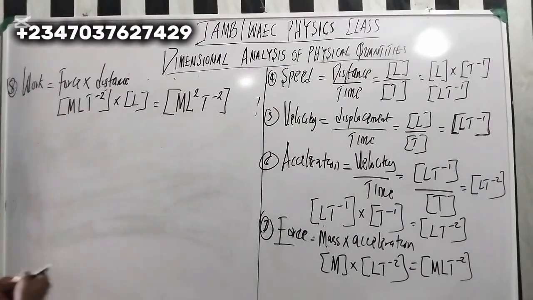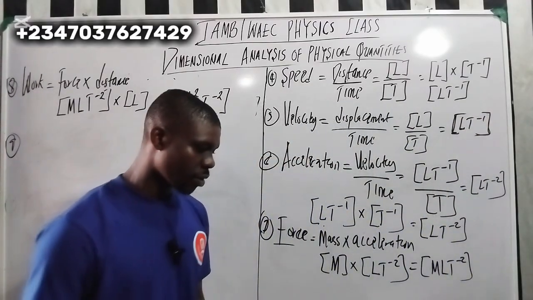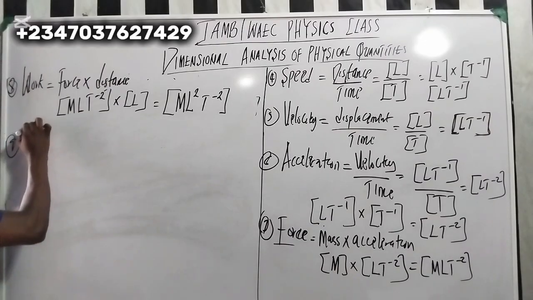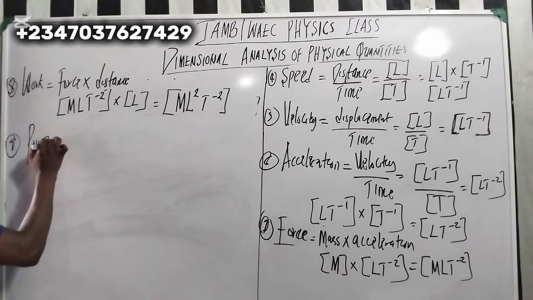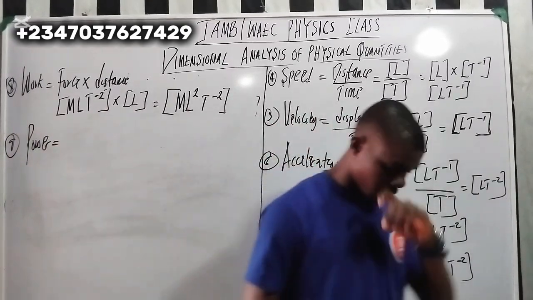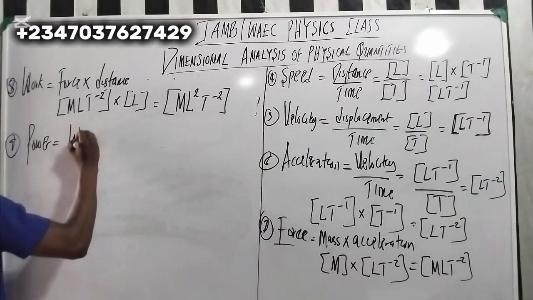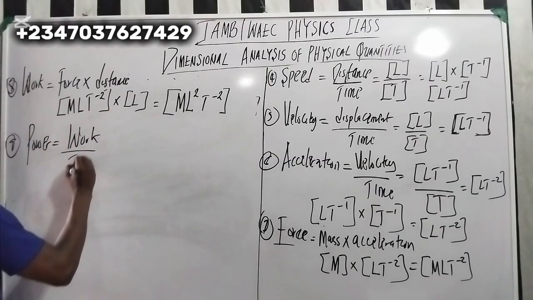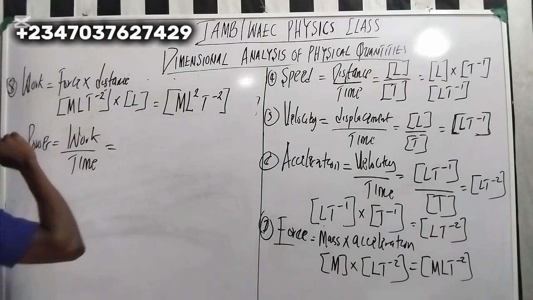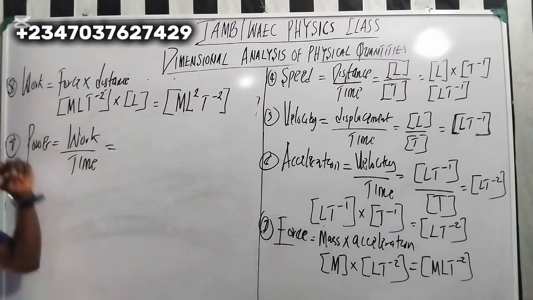No. So number 9. Where is number 9? Power. Now, what is the formula for power? Work over time. Nice one. Work over what? Time. Already we have done work.